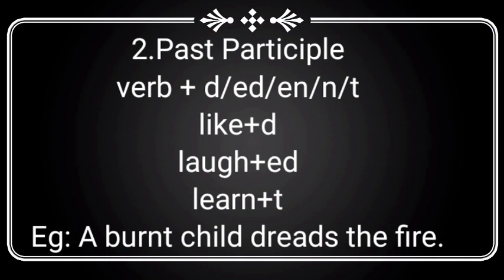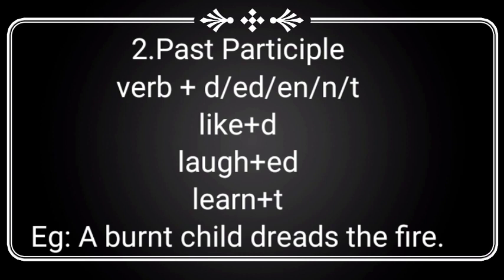Next one, past participle. For that we have to add d or ed or en or n or t to verb 1. For example, like, take present form, like plus d, liked. Like, liked, liked. Verb 3, liked. Past participle means verb 3. Next one, ed. With laugh, if we add ed we will get laughed. Ed means the same, past tense and past participle.